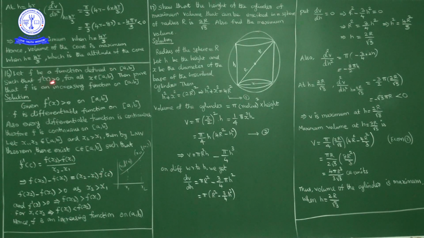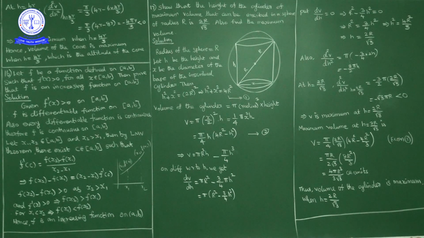Okay, now f dash of x is positive for all x belonging to the closed interval a comma b, so obviously f dash of c is also positive. Now, how do we consider x1 and x2? x2 greater than x1, as x2 greater than x1, x2 minus x1 is positive, so positive into positive is positive, right hand side positive.